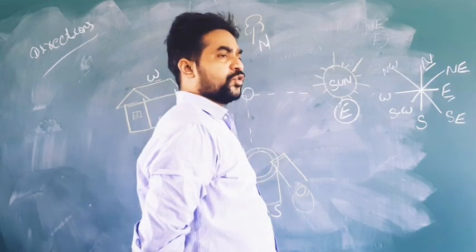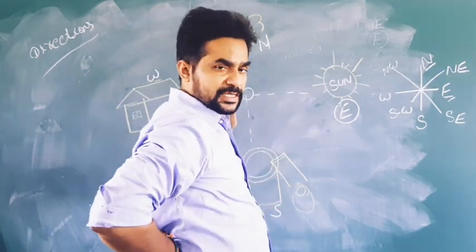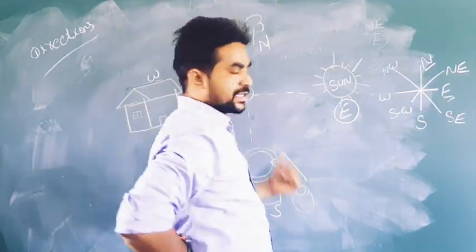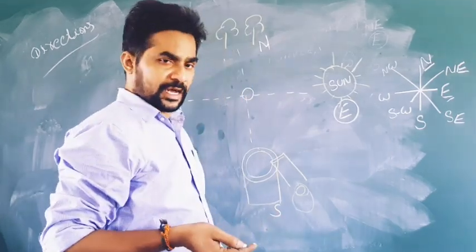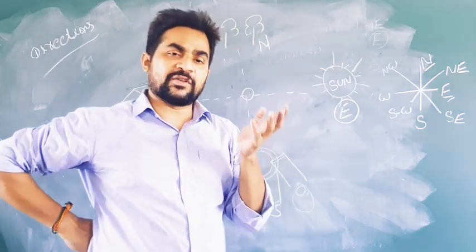That behind of you, otherwise called the back side of you, is called the western side, and the left hand side of you is called north. The right hand side of you is called south. So here in your textbook also they are asking one activity.